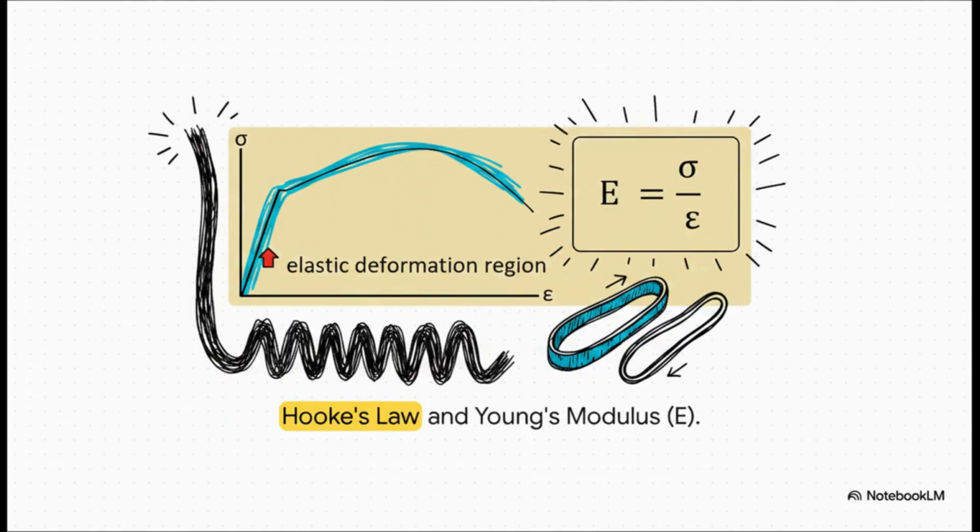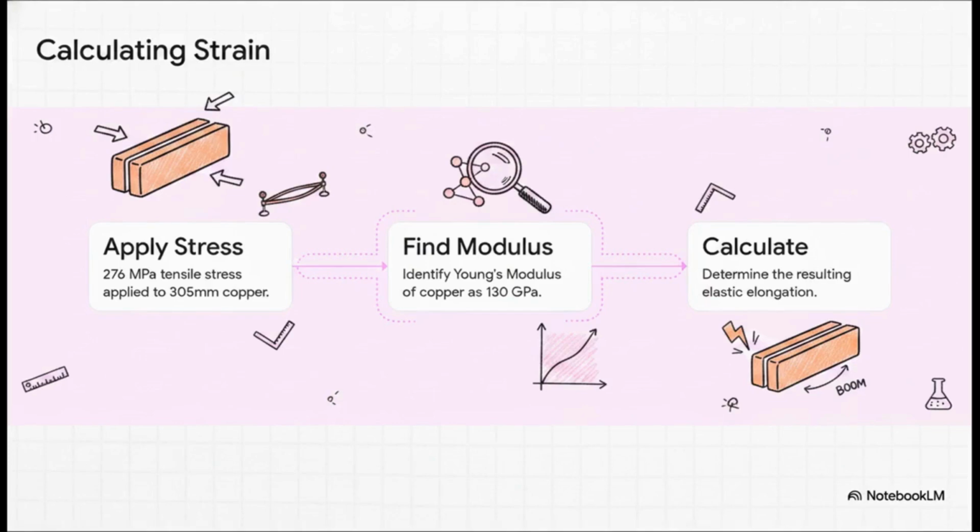A super high E means it's rigid. A low E means it's incredibly stretchy. Okay, let's put this into practice. Let's say we apply 276 megapascals of stress to a 305 millimeter piece of copper. How much does it actually stretch?